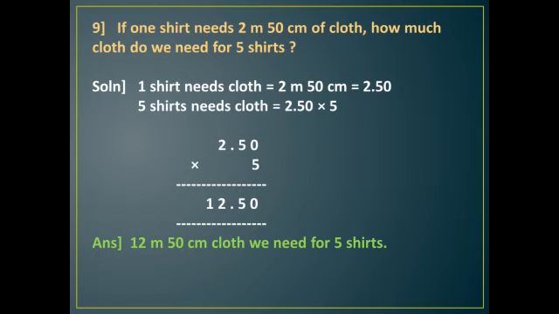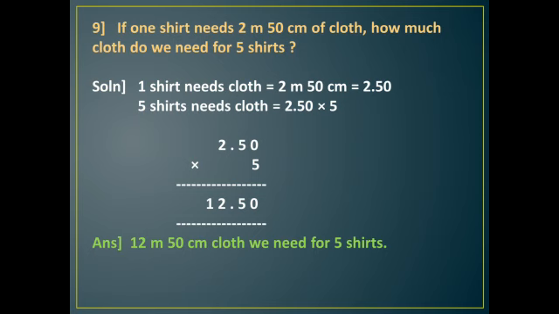So one shirt needs cloth of how much? 2 meter 50 centimeter, which we can also write as 2.50. Next, 5 shirts need cloth of how much? 2.50 into 5. 5 zeros are 0, 5 fives are 25, 2 up, 5 down. Then the point will come as it is. 5 twos are 10 plus 2, 12. So this decimal we can convert into meter and centimeter. Before the decimal it is meter, and after the decimal it is centimeter. So 12 meter 50 centimeter cloth we need for 5 shirts.